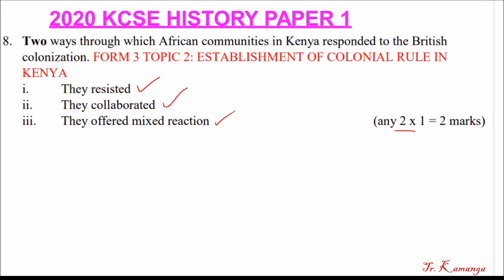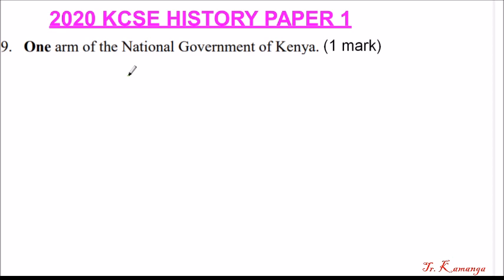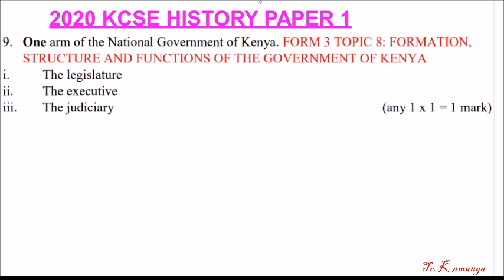Let's go to question number 9. One arm of the national government of Kenya. How many arms of government do we have? We have 3: the judiciary, the executive, and the legislature, or parliament. So one arm of the national government of Kenya. This is from Form 3, Topic 8, Formation, Structure, and Functions of the Government. So we have the legislature, that is the parliamentarians.